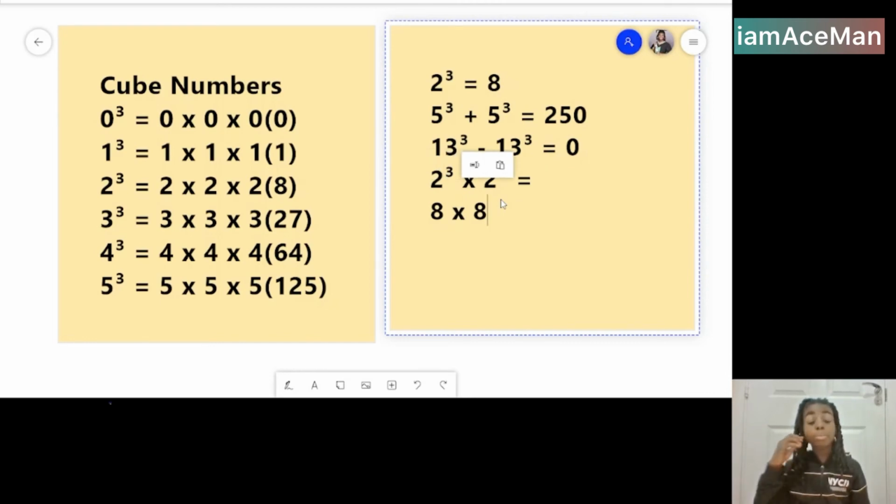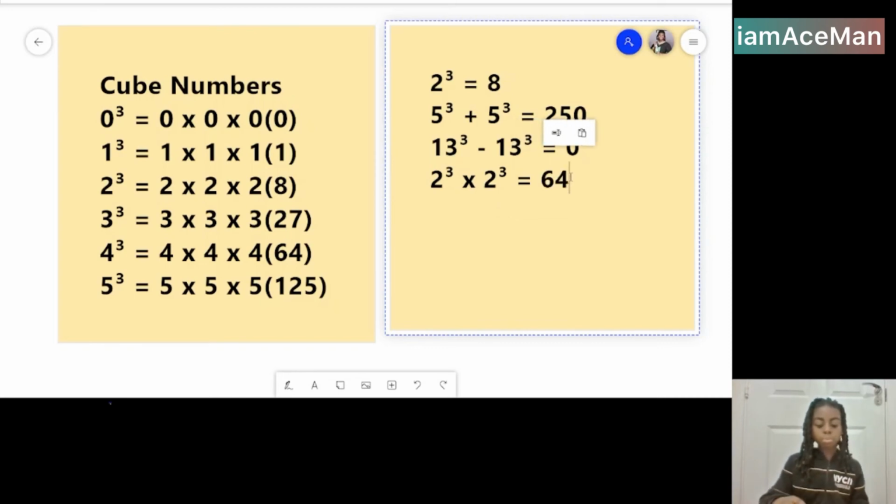And like when I was saying that 64 was a special number, 8 times 8 is 64. And if you know your times table off by heart, like me, you'd know it's 64. So 2 cubed times 2 cubed is 64.